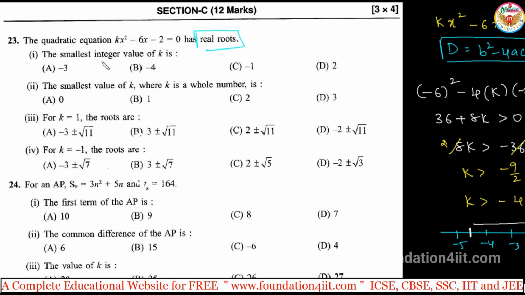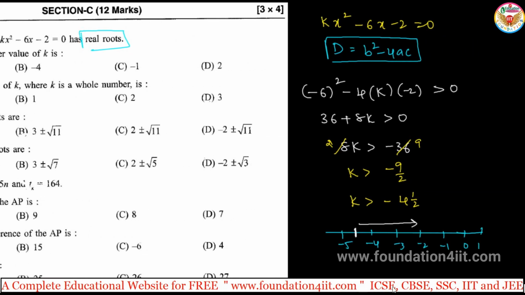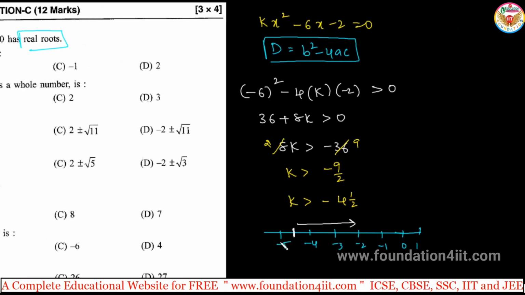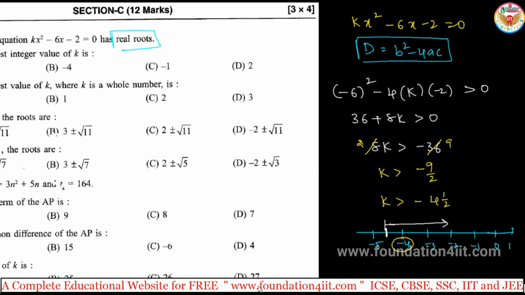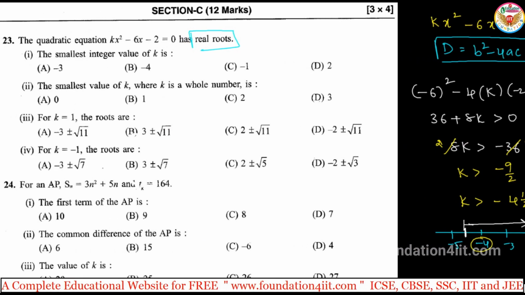Okay, the first problem: the smallest integer value of k. Integers include negative numbers and positive numbers. So minus 5 is not included on this side. The first smallest is minus 4. The smallest integer is minus 4 in this number line. Just observe this, so it is minus 4.